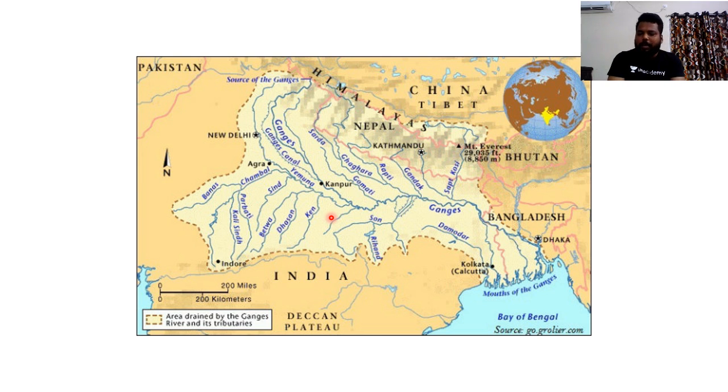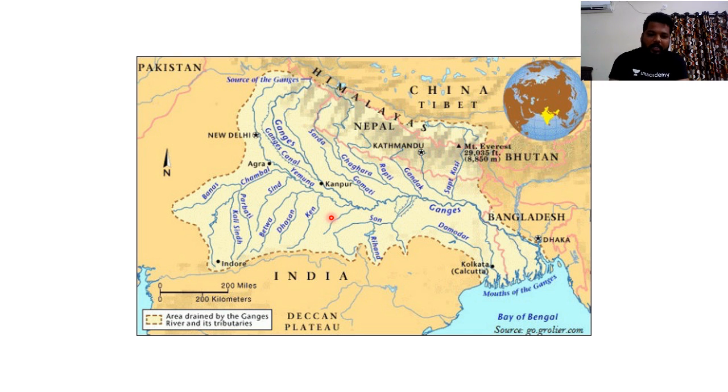Generally, people who prepare for the civil service examination know the tributaries of Ganga, but they don't know the tributaries' origin or their importance. Hence, there are huge chances that questions would come from these tributaries of Ganga. So it is important for you to make a note of this Ganga river system.